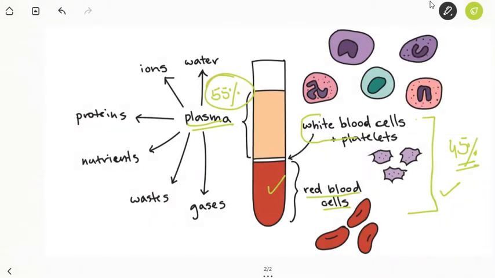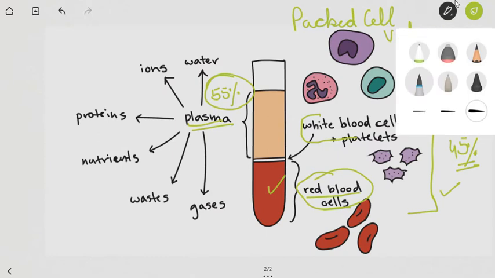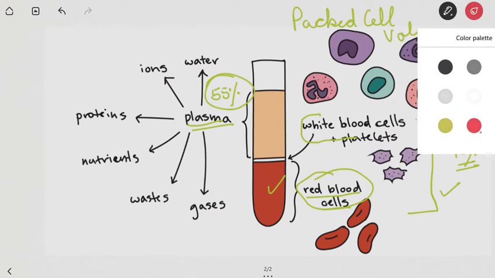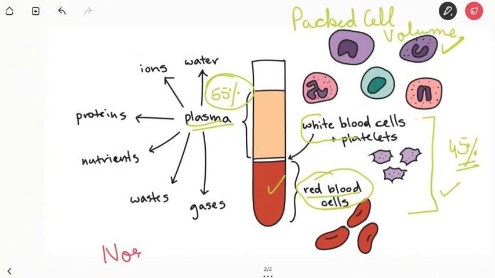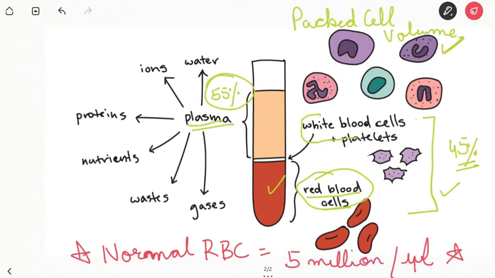Packed cell volume. It includes number 1, the erythrocytes or RBC. Remember the normal RBC count. So what is the normal RBC count? The normal RBC count is 5 million per microliter. For exam, you have to remember the normal RBC count. It is 5 million per microliter.